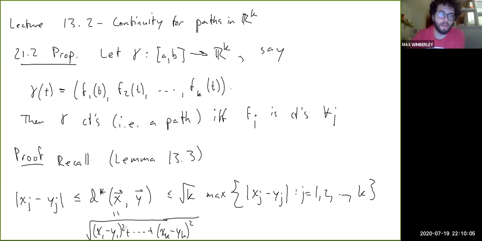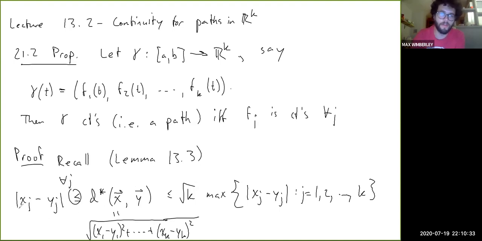To go this way, all you have to do is imagine, for any given j, this is true for all j, right? Of course, this side does not depend on j because this maximum here is just one quantity, just one number. The j is inside of the brackets here. But this side, you could let j change and you'd get different numbers, but they're all bounded above by this.